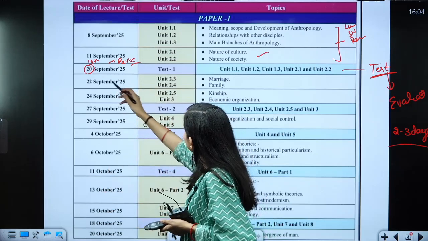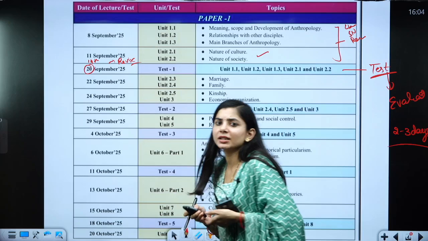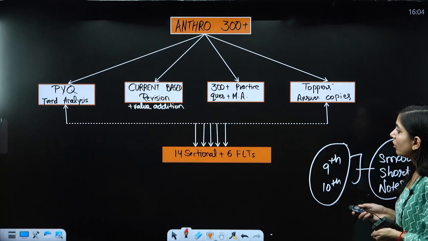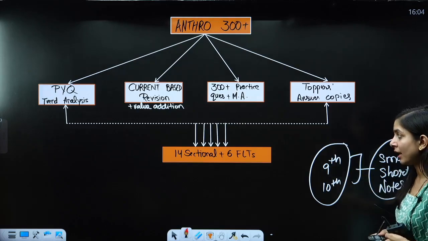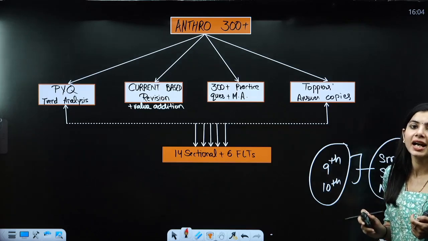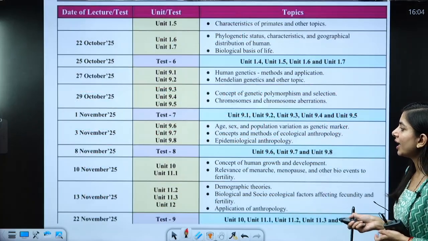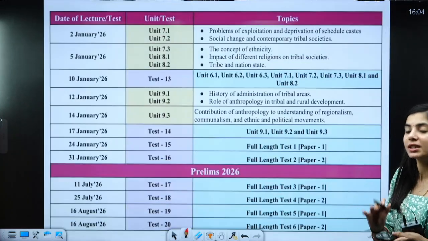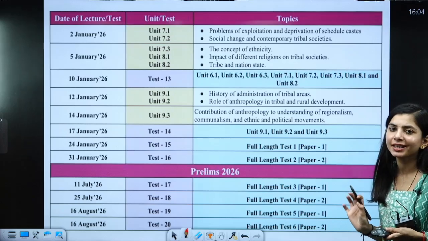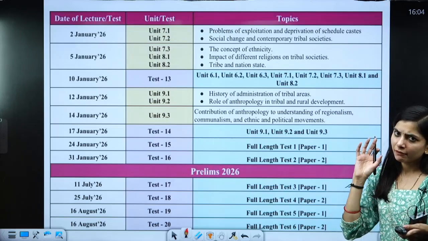On 22nd September we are having another unit on 24. Likewise, we are going to have a complete version and give the test accordingly. So this is the kind of phenomenon. Now, you would be worried about how and in what time we are going to cover it. We have a full-fledged schedule where you can plan your studies. We are going to cover the complete syllabus, with 2 full length tests by the 31st of January. Ideally, you need to cover your syllabus with tests, answer writing and value addition, everything at one place.